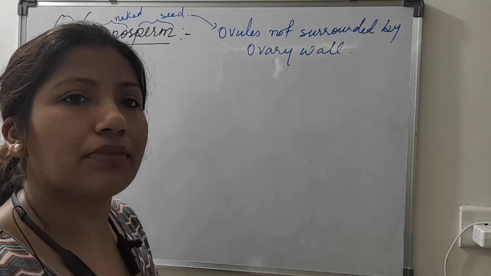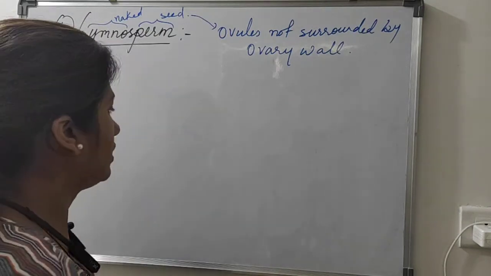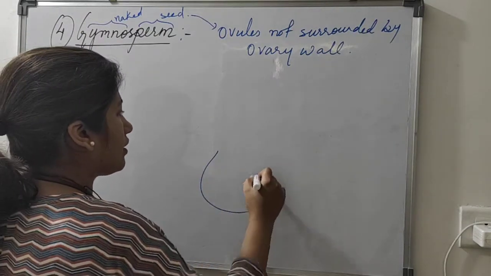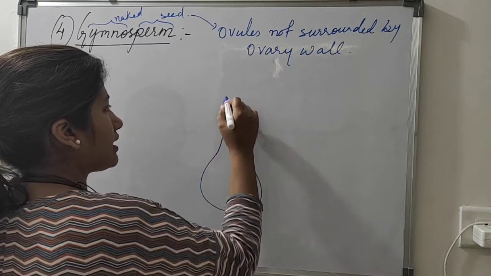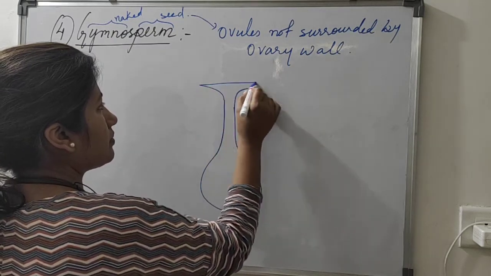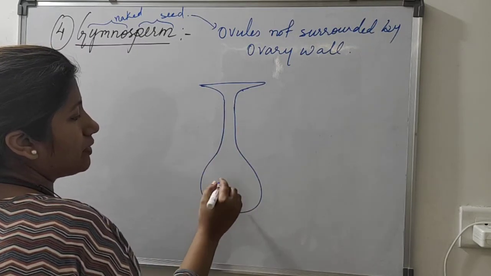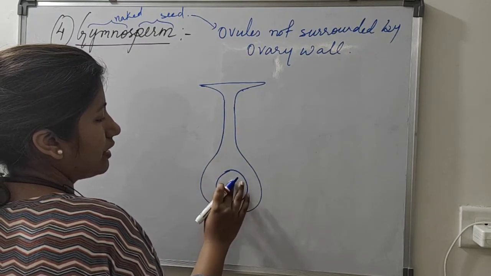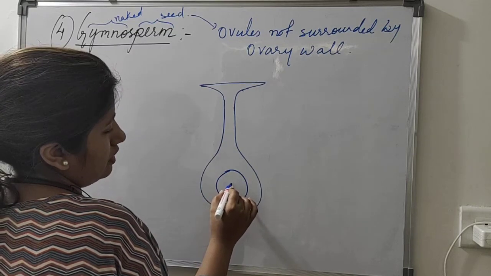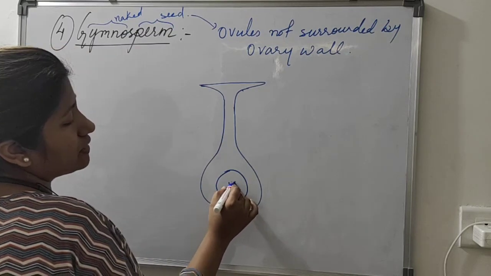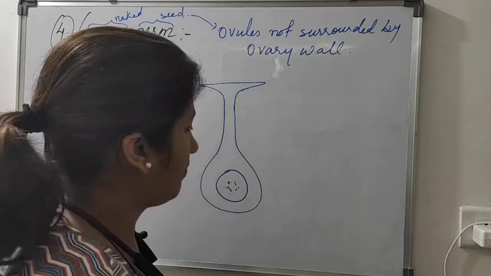As we know, in the female reproductive organ in plants, we have ovary and then style and stigma, like this. Inside this ovary we have ovule, and inside the ovule we have the embryo sac, which carries the egg cell.